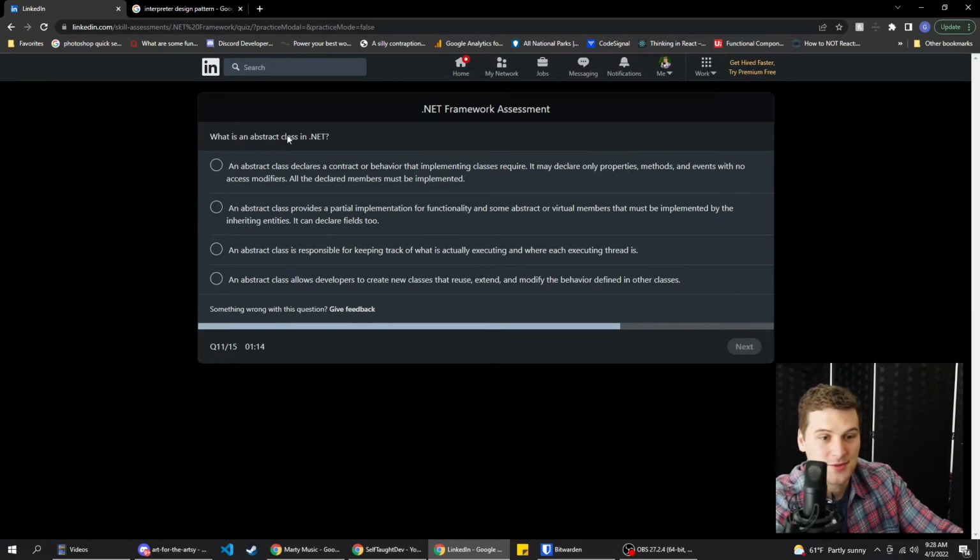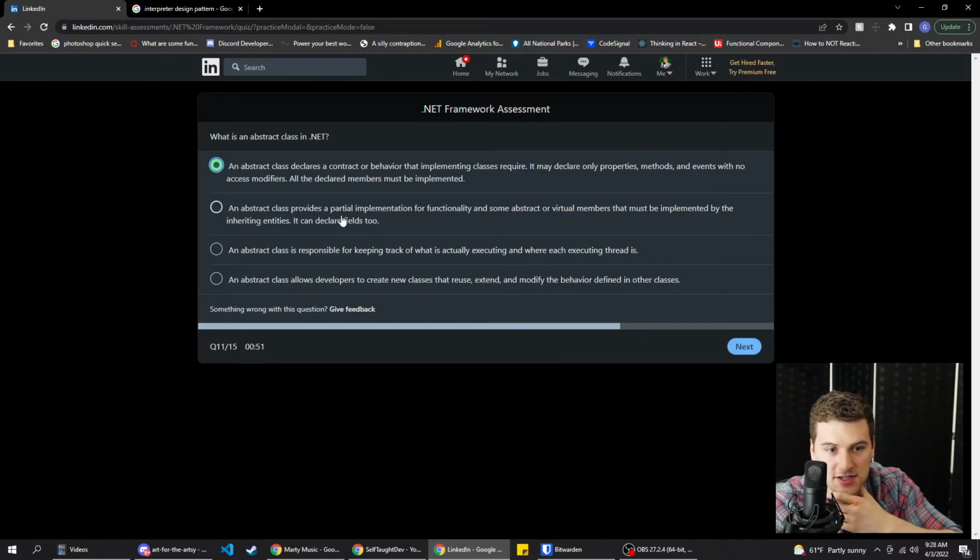All right, what is an abstract class in .NET? Oh, yeah, what is an abstract class in .NET? An abstract class declares a contract or behavior that implementing classes require. It may declare only properties, methods, and events with no access modifiers. All the declaration members must be implemented. I think it's one of these top two.